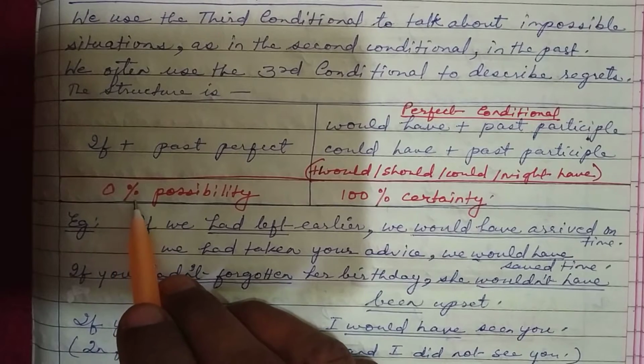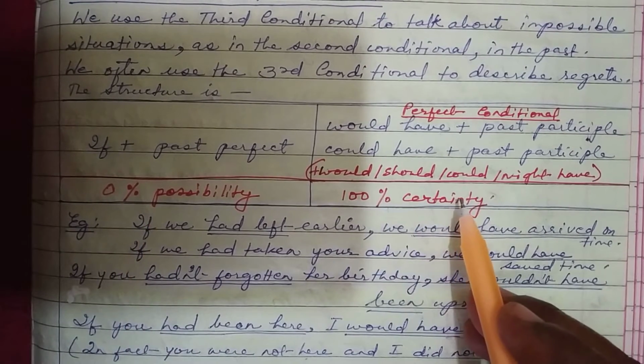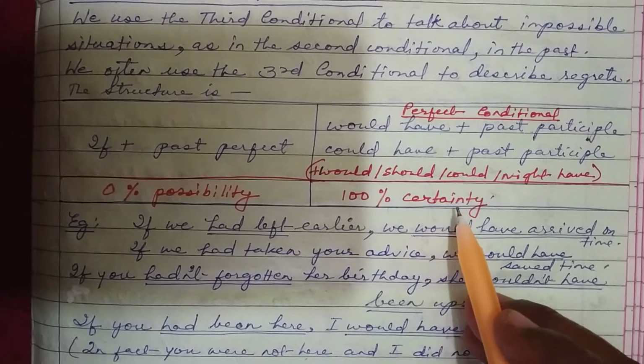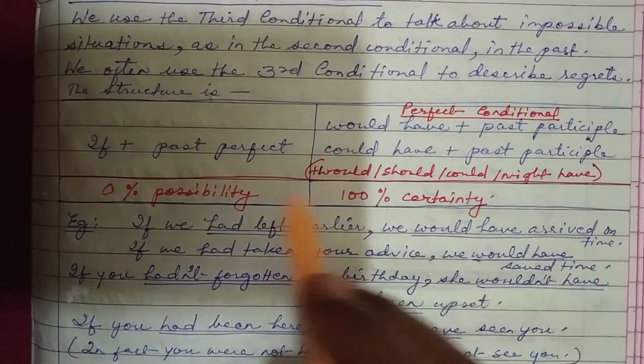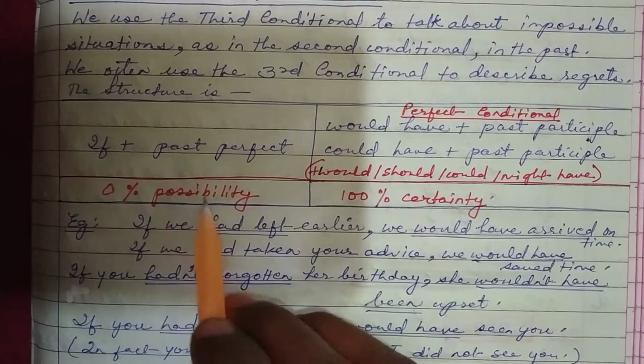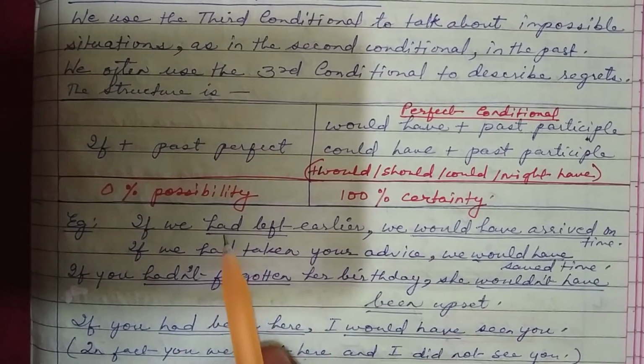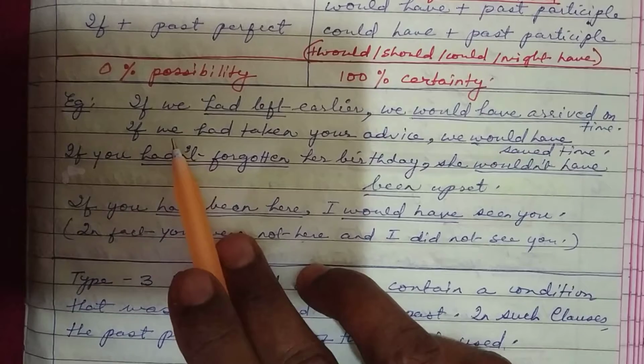So the possibility is just zero. There would be certainty only if the condition was fulfilled, and there is no chance of the condition to be fulfilled, therefore zero possibility of the chances of the third conditional to be fulfilled. Therefore let's look at the examples.